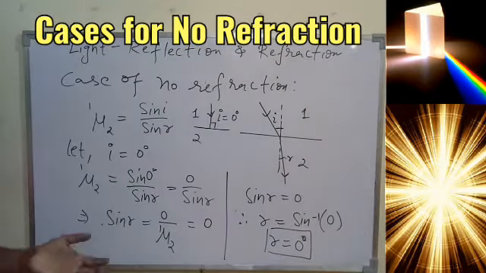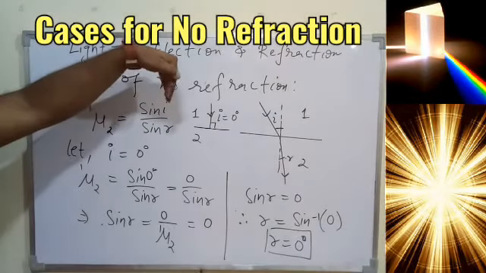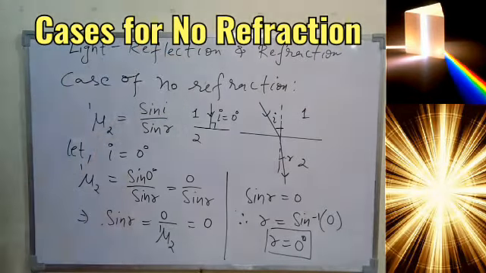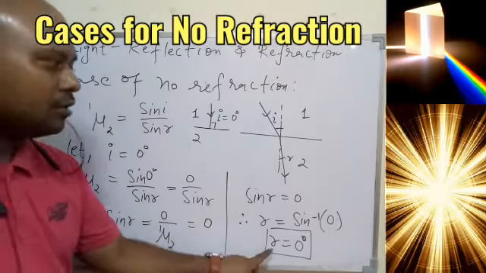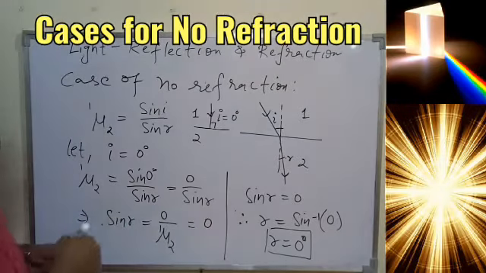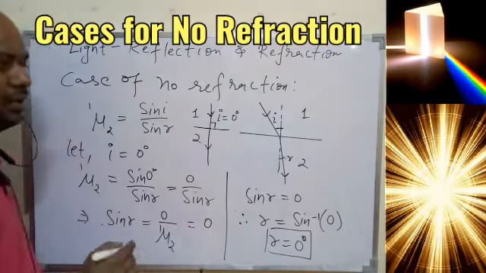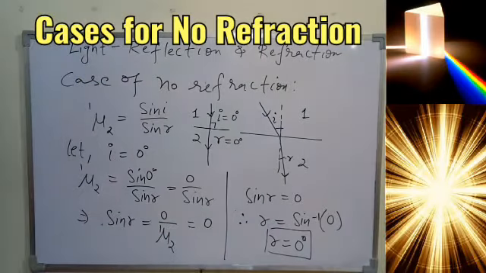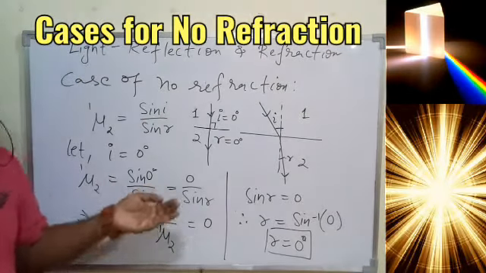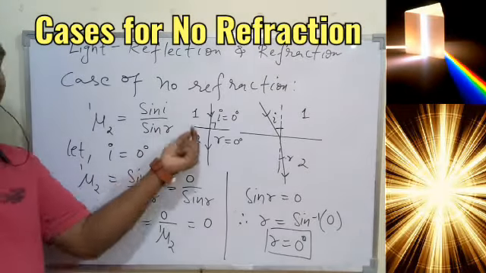So the concept is very simple. If the ray of light becomes parallel to the normal in the first medium, that is, the angle of incidence is 0 degree, then according to Snell's law, the angle of refraction will become 0 only. So what does it mean? The light must pass straight away. Then only R can be 0 degree. So we see there is a change in medium, the light is traveling from 1 to 2, but still the light is traveling straight away.